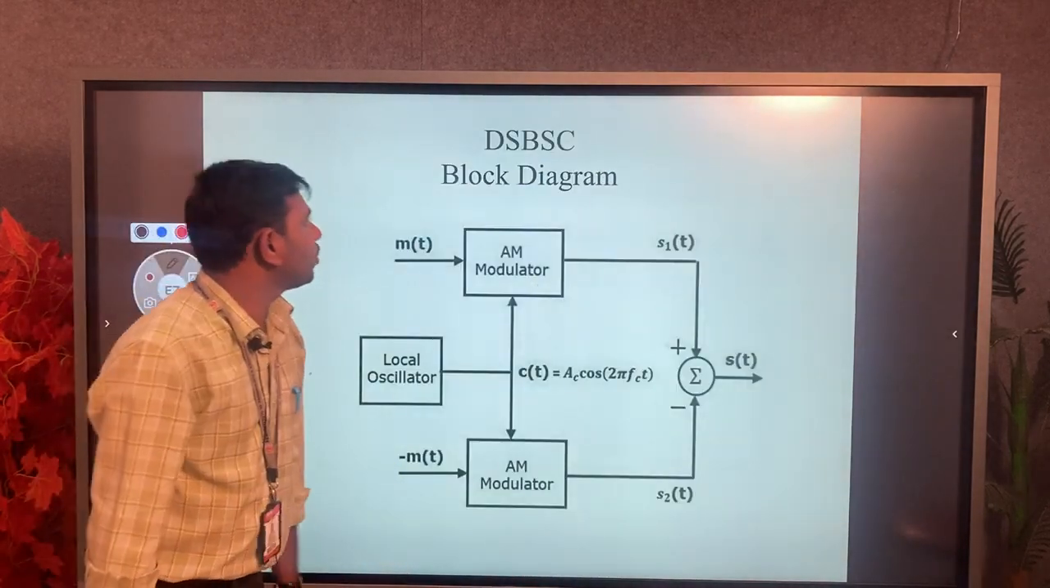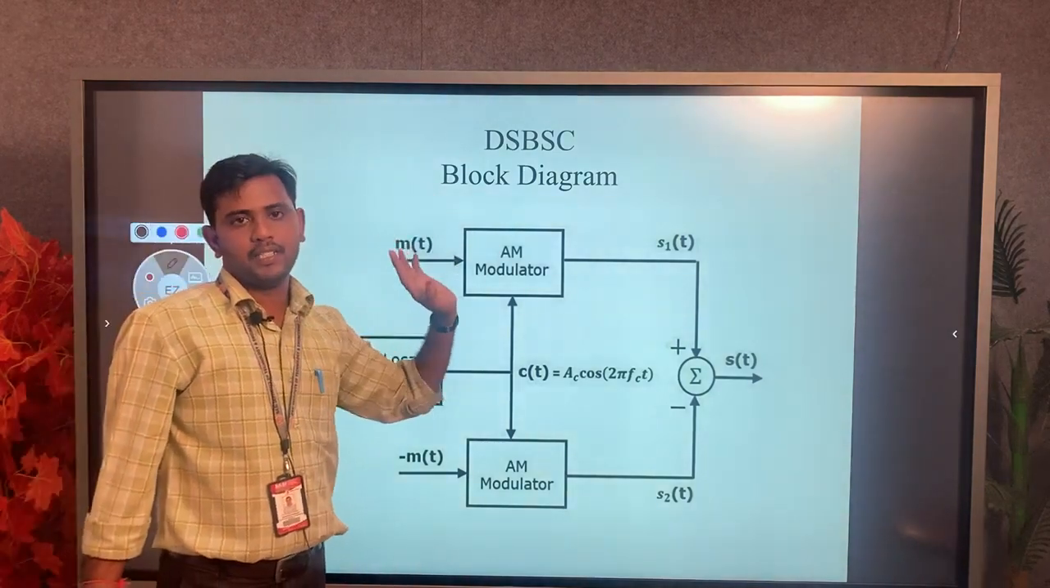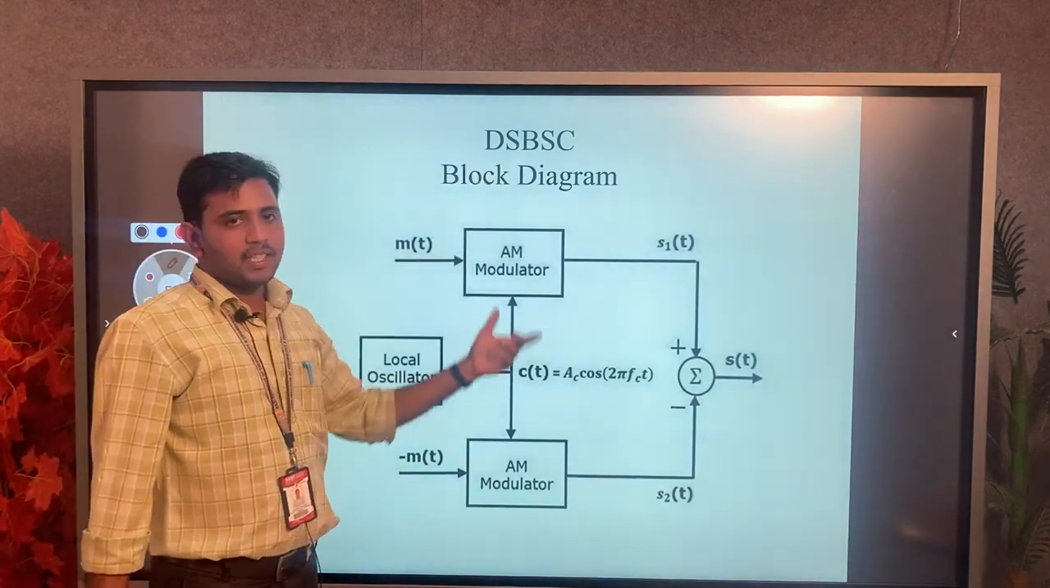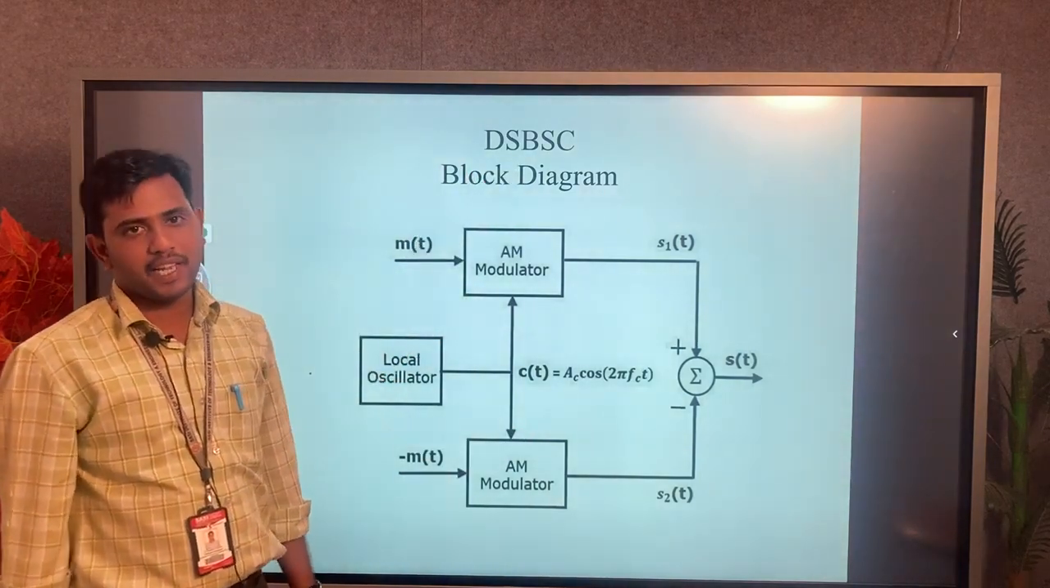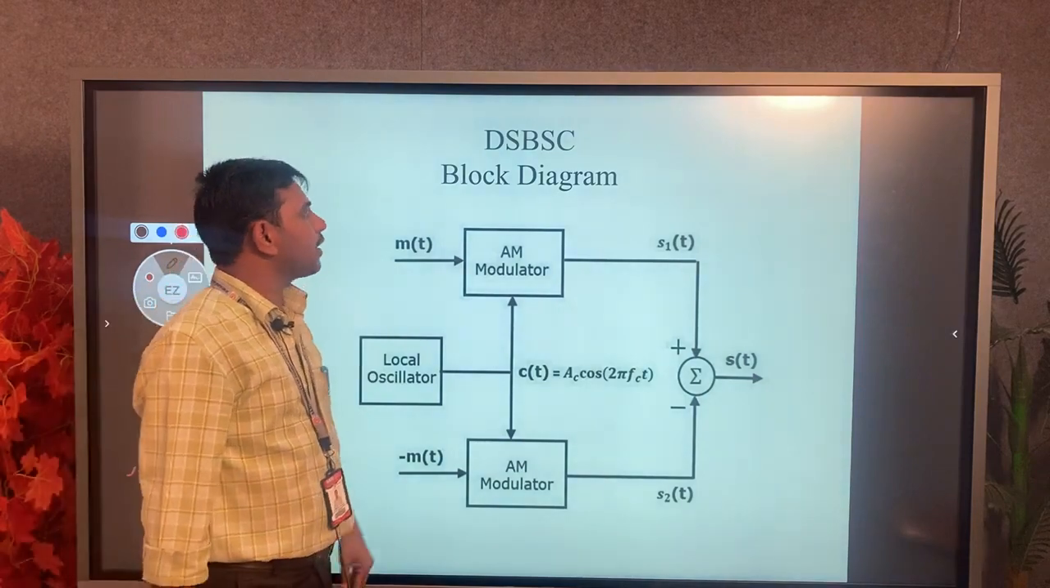So next one we are going to discuss the DSB-SC. It covers the second unit. DSB-SC means double sideband suppressed carrier. So, double sideband suppressed carrier.